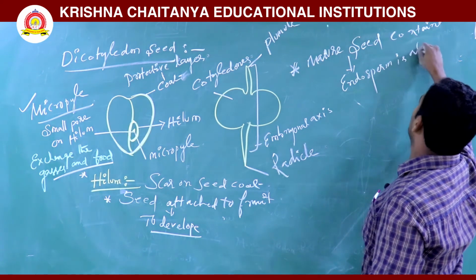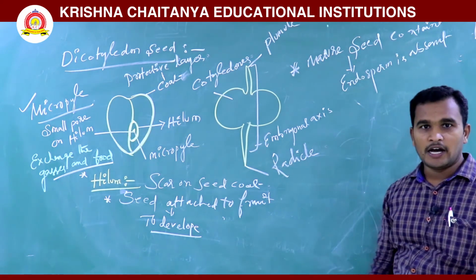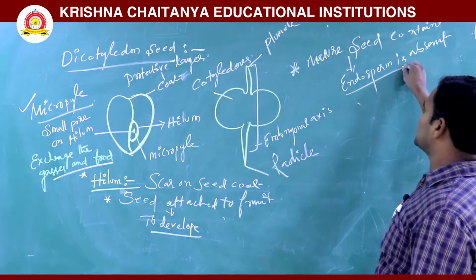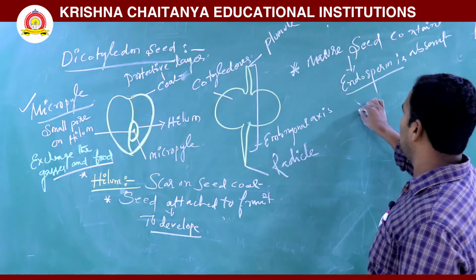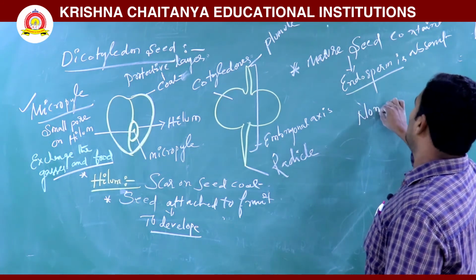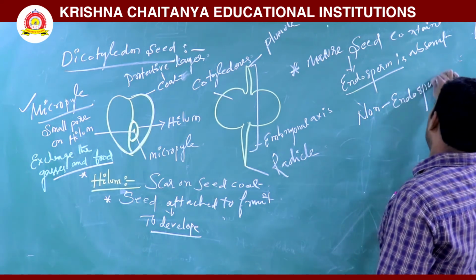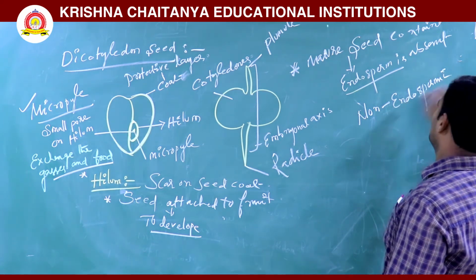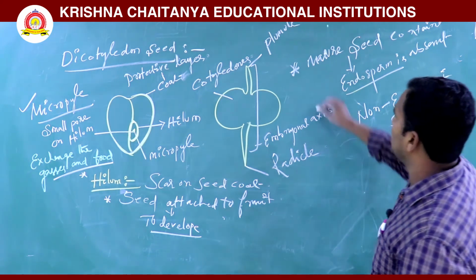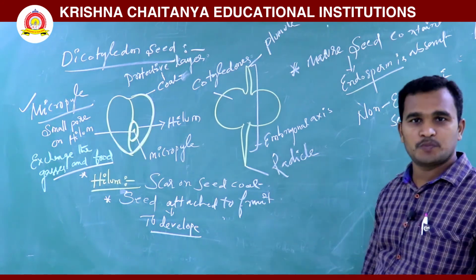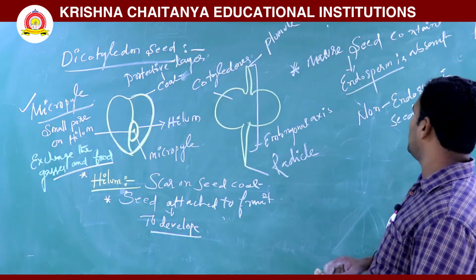The endosperm is completely utilized to develop the seed. So that's why they are called non-endospermic seeds. Which ones are non-endospermic? Dicotyledon seeds are non-endospermic seeds.